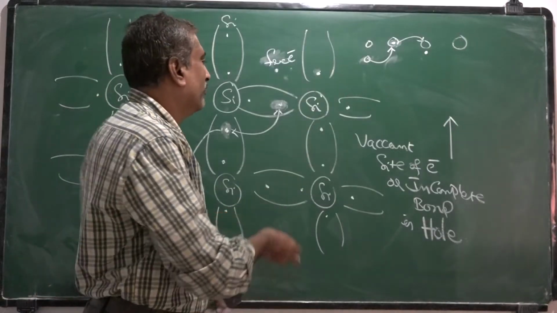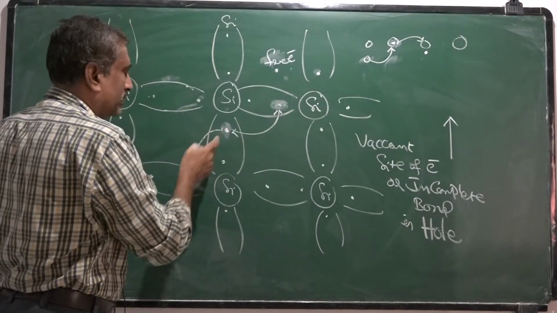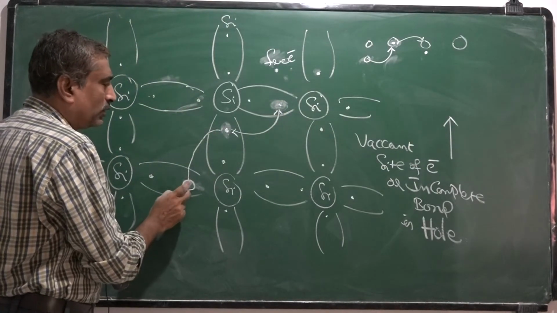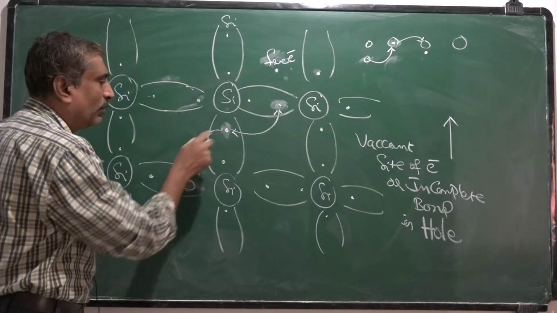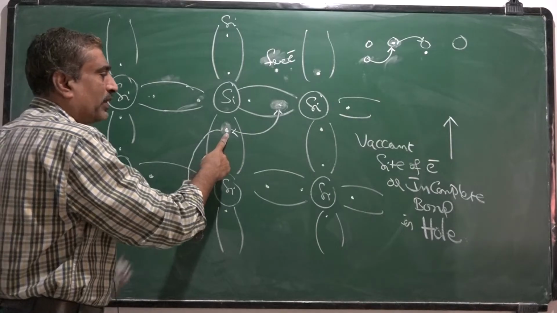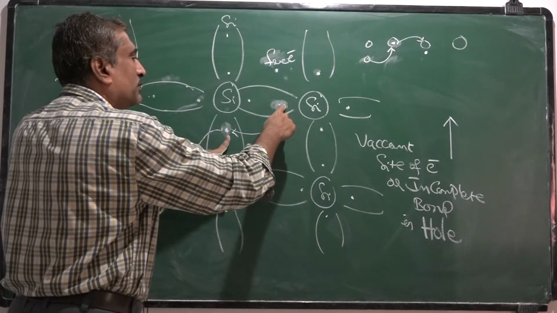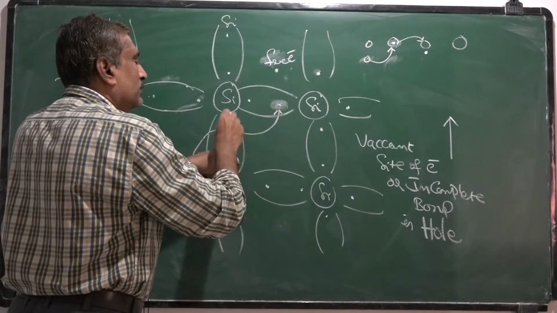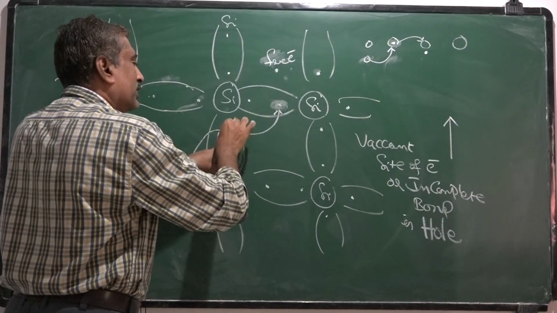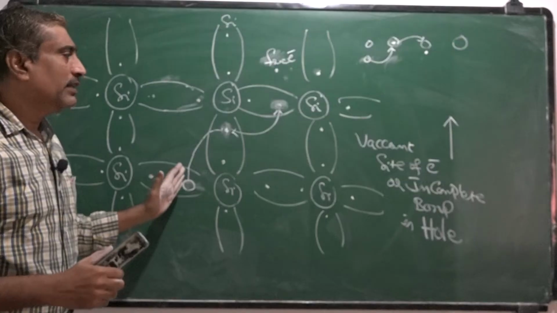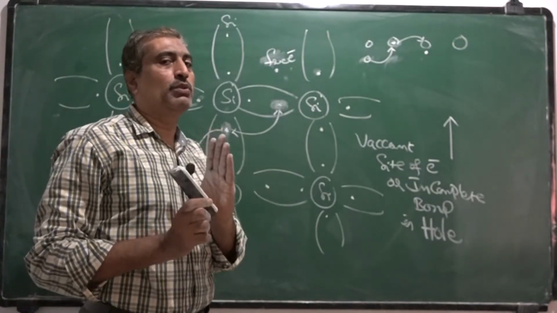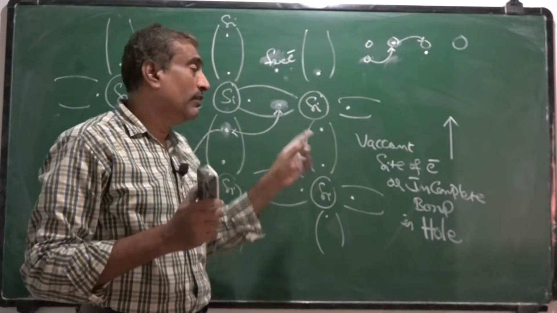When an electron from this position fills this hole, the electron comes to this position and the hole transfers to this position. Now another electron from this position fills this hole, so that electron transfers to this position and the hole transfers to this position. That means here the hole appears to be moving opposite to the electron. Which electron?